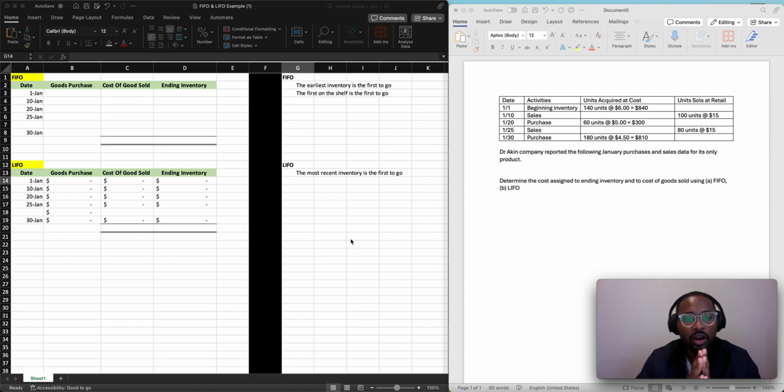All right, so there are actually about 4 ways to track inventory. The first one is called specific identification. The second is FIFO. The third is LIFO. And then the fourth one is called weighted average. Now, specific identification and weighted average are not as common as FIFO and LIFO.